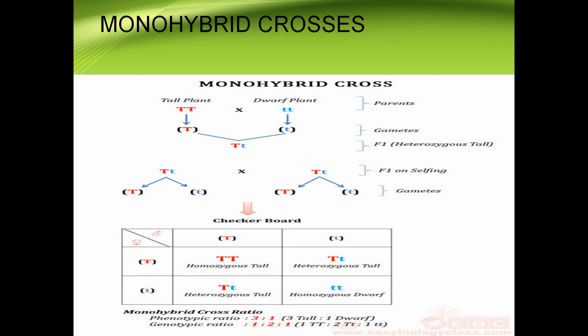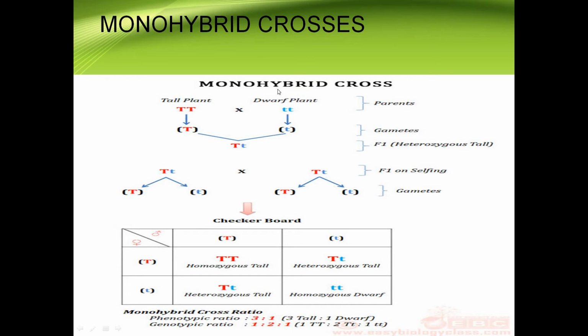The genotype is the genetic makeup of an individual organism or plant for a particular character, represented by a pair of letters, capital T and capital T. This genotype represents a particular character, here tall in the pea plant.